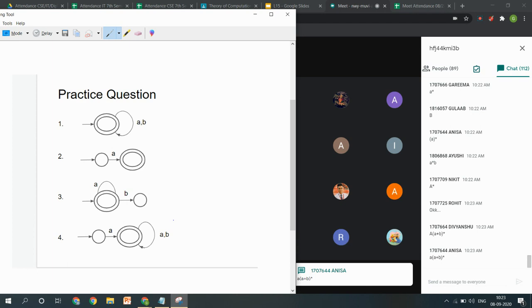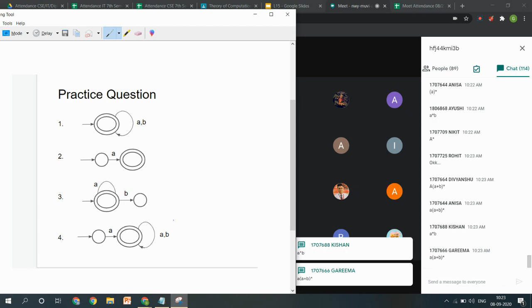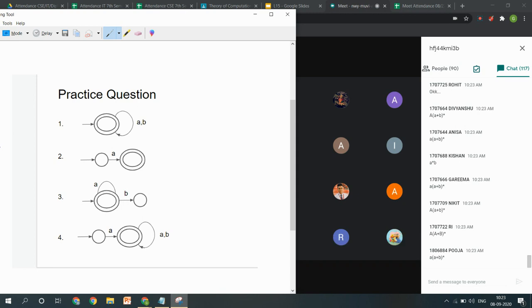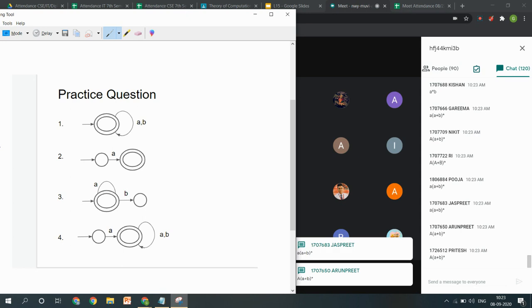Very good. Kishan, please check your answer. Okay, those who have written the correct answer for this, that is A dot (A plus B) star, can you give me a sentence for this?